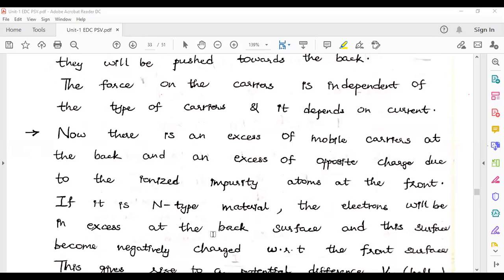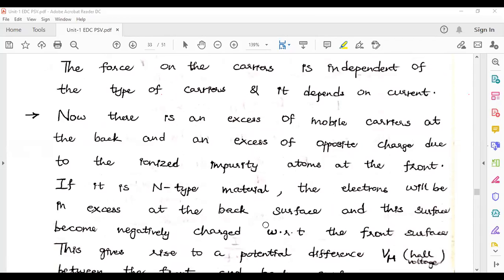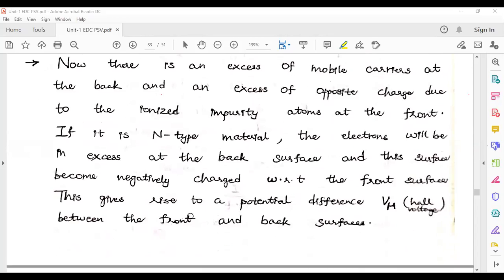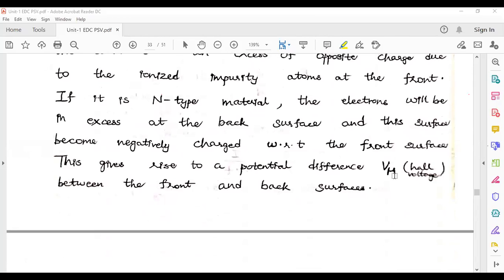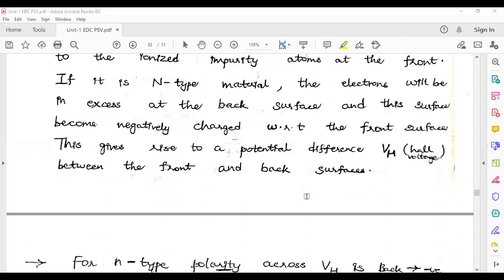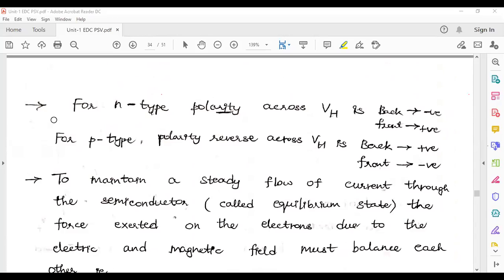If it is an n-type semiconductor material, the electrons will be in excess at the back surface, and the surface becomes negatively charged with respect to the front surface. This gives rise to a potential difference, the Hall voltage VH, between the front and back surfaces. This is with respect to the n-type semiconductor material. Here the back portion will be more negative when compared to the front portion.